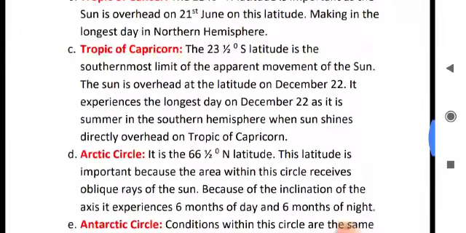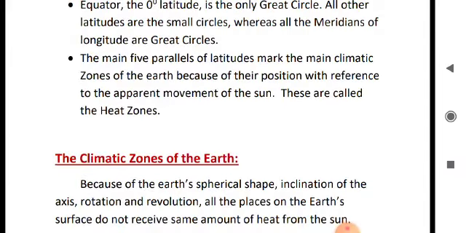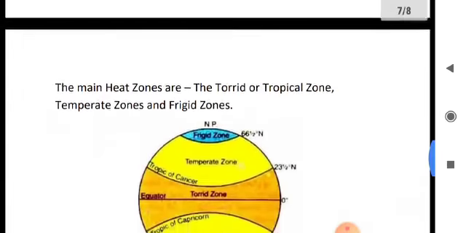So, what is the importance of latitude? The main thing is that the main 5 parallels of latitude mark the main climatic zones of the Earth because of their position with reference to the apparent movement of the sun. These are called heat zones. So just follow the diagram.